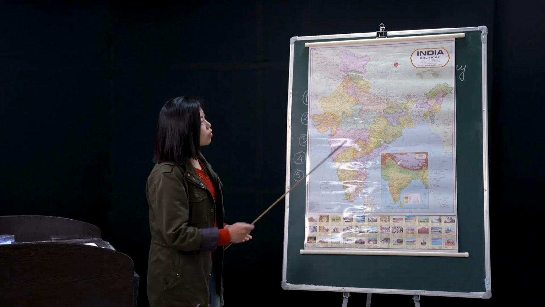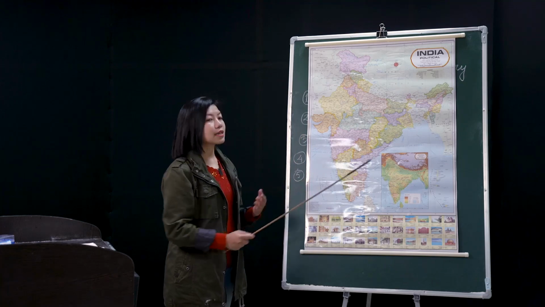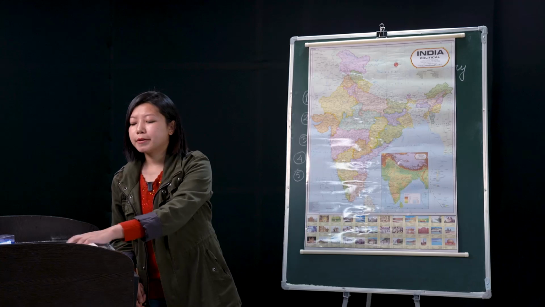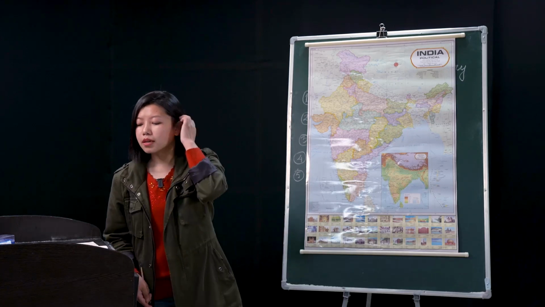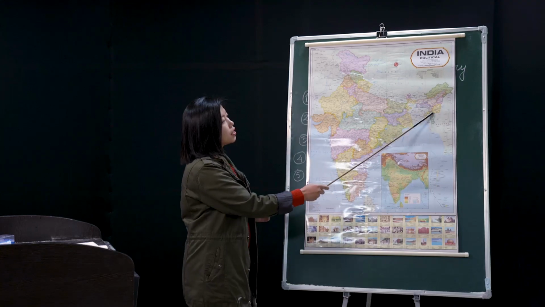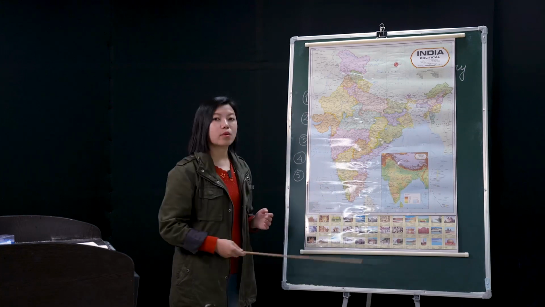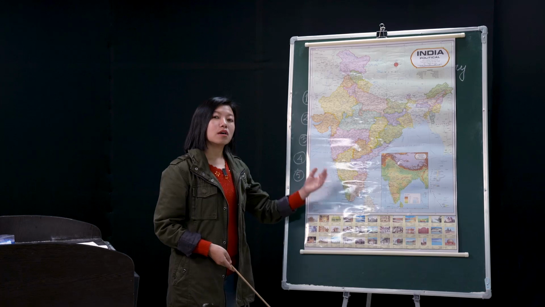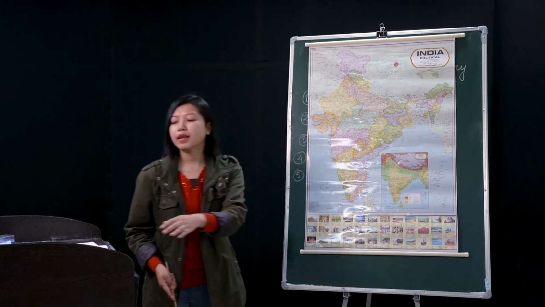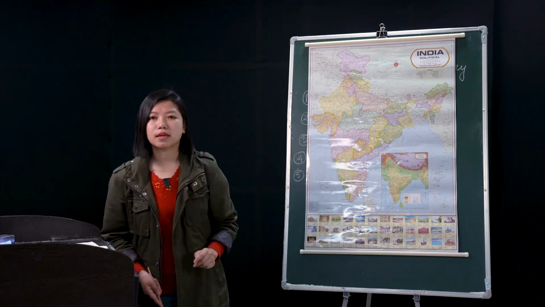So there are different climatic conditions all over India. Then in places like Northeast India, the weather is quite pleasant almost the entire year. Then the next one is the summer season.